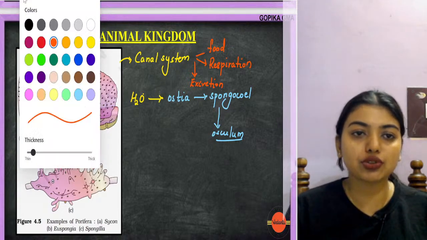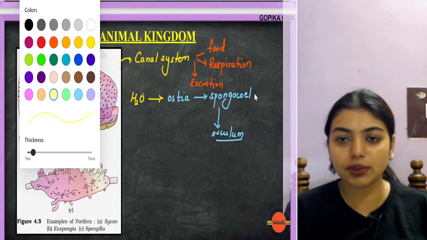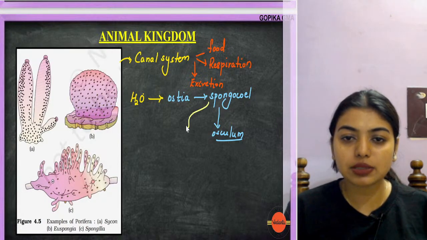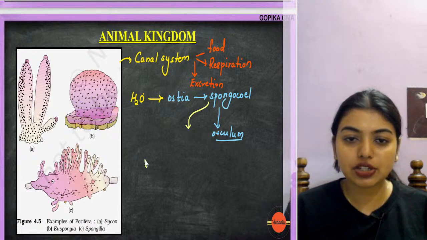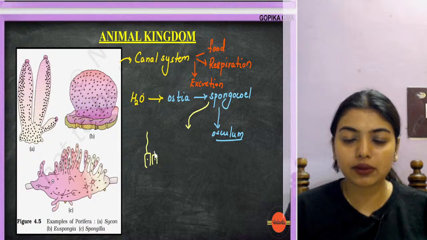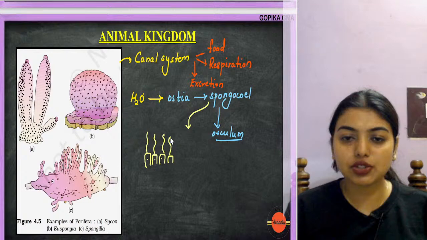Now, the most important thing that you have to remember is spongocoels have special cells called choanocytes, which help in movement of the water.